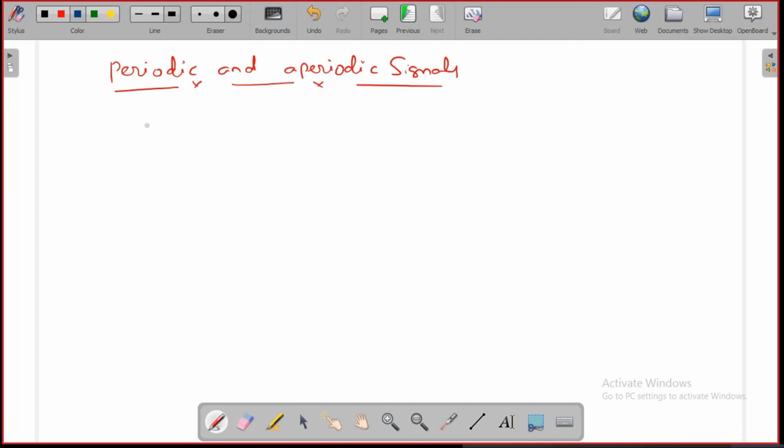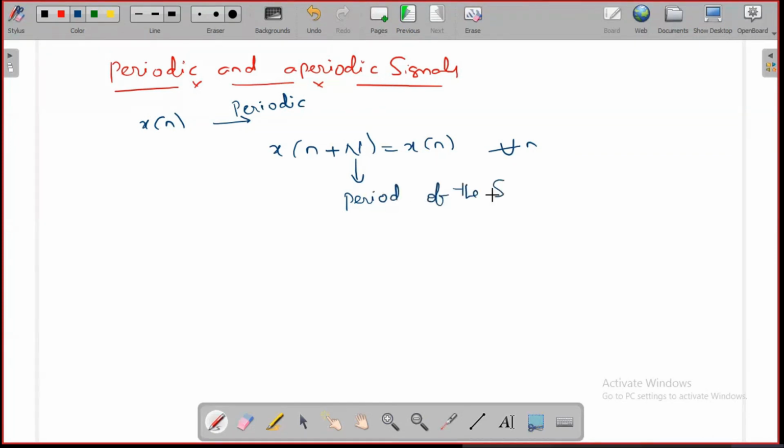Let us say the discrete time signal x of n is said to be a periodic signal. It must satisfy the condition x of n plus capital N is equal to x of n, for all values of n, where this capital N is called the period of the signal.